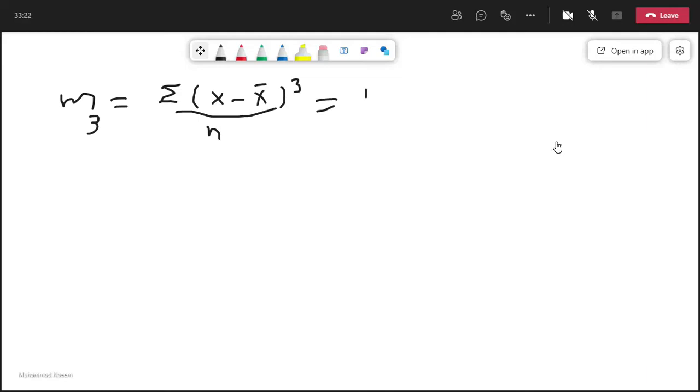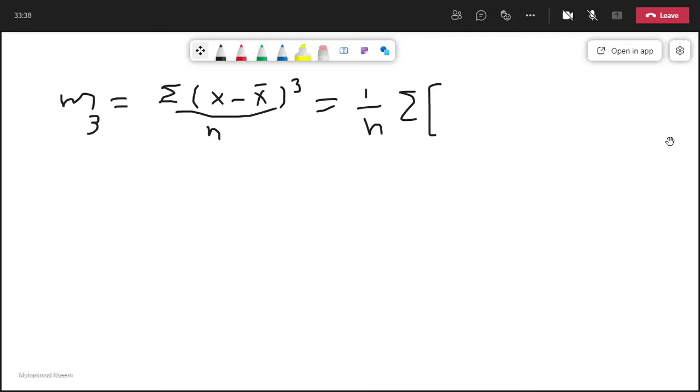Now expand this cube, keeping n outside, also sigma outside the cube. The expansion is just for x minus x bar.